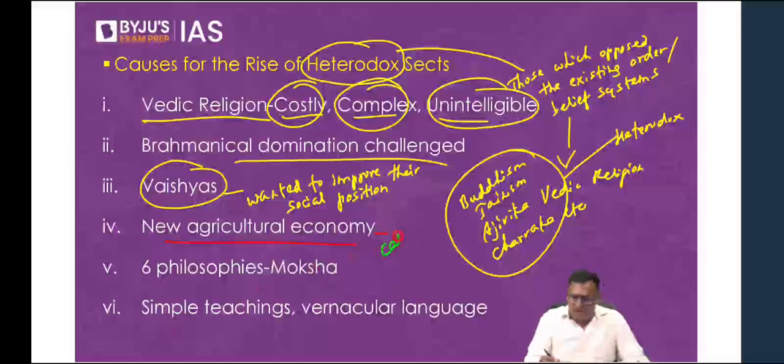It was necessary to safeguard the cattle wealth, whereas the Vedic religion emphasized elaborate sacrifices of animals. Therefore, the teachings of Buddha and Mahavira became very popular because they spoke about ahimsa, which was necessary to keep the cattle wealth intact in the new agricultural economy.